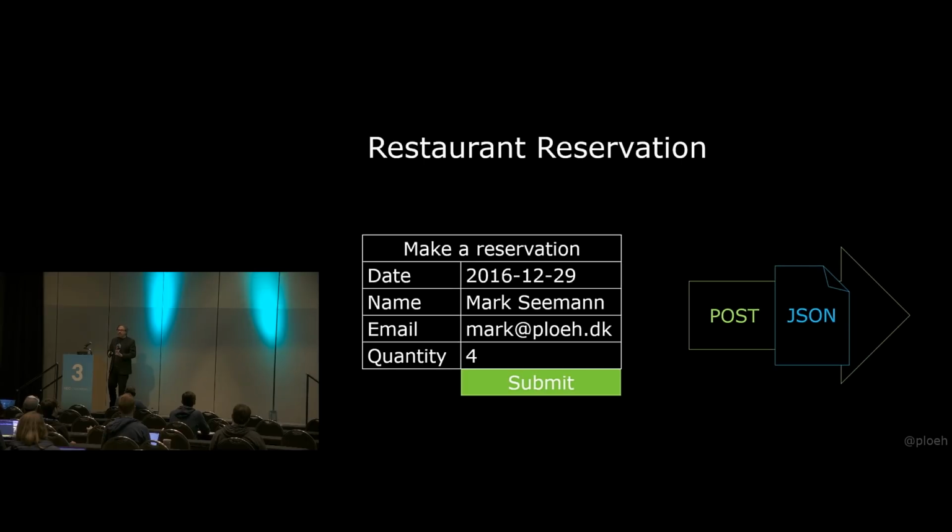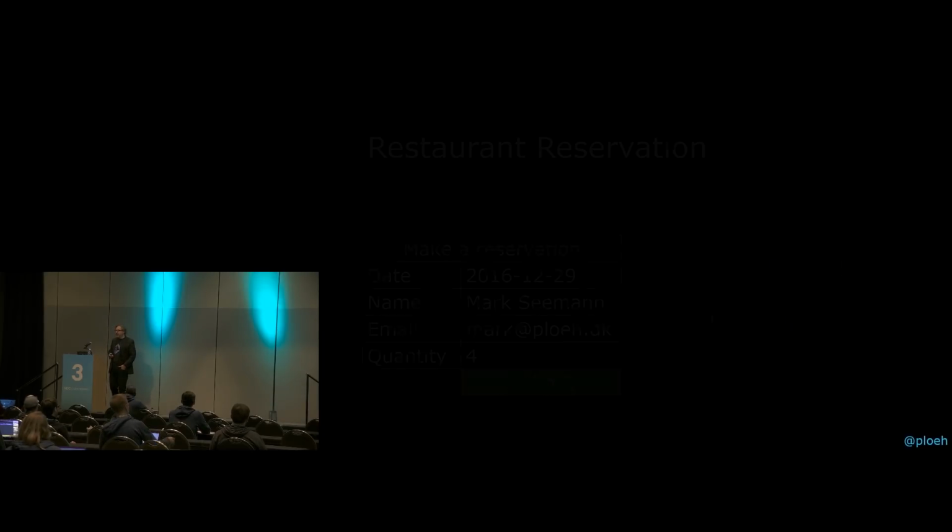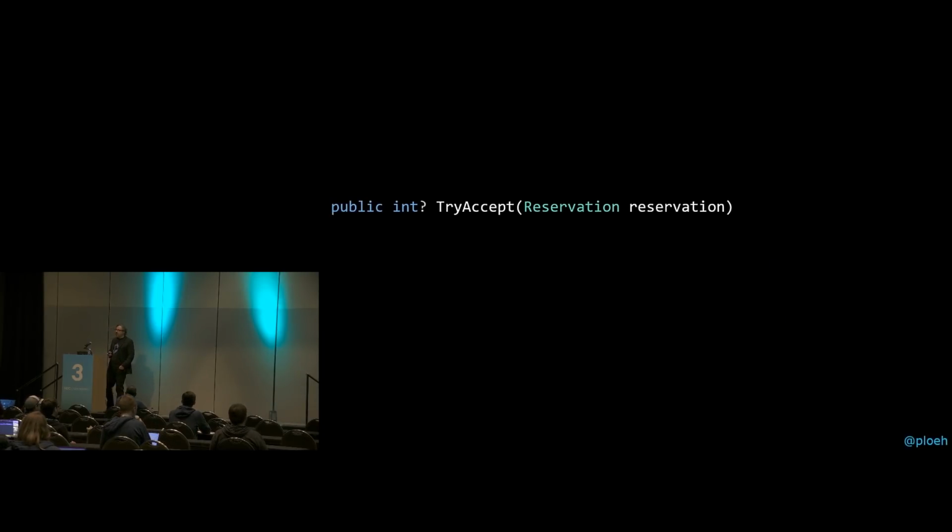The first thing we're going to look at is actually not the boundary where we receive the JSON document, but the core domain logic, or the business logic, if you will. I'm going to start by talking a little bit about the method signature itself. We have a method called try_accept, and I will fill it out with some code, but I just want to spend 1 minute talking about the method signature. It receives a reservation object, which is just a DTO that contains the data from that JSON document: the name, the email address, the date, and the quantity. So it's just those 4 pieces of information.